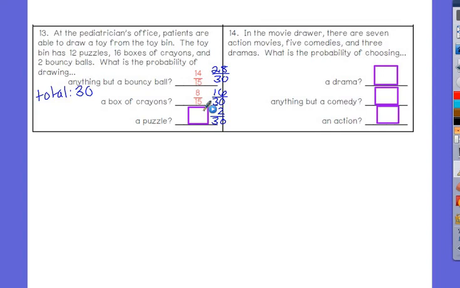To 6 over 15. It can reduce again, dividing both by 3. That gives me 2 fifths.